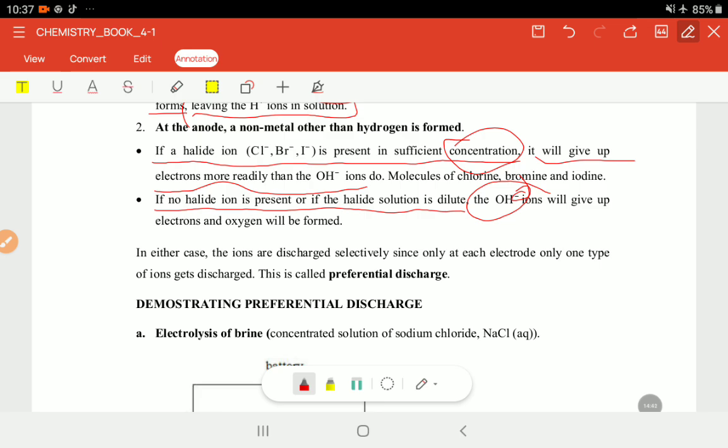And because they lose these electrons, what comes out is oxygen. So yes, of course, we're forming a gas, and we're forming oxygen in the end.